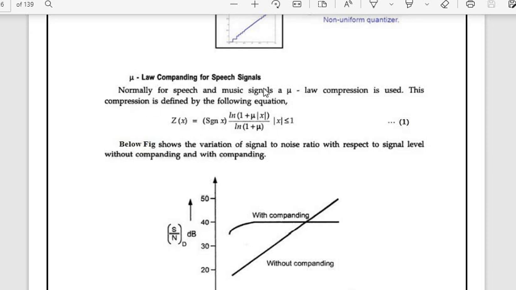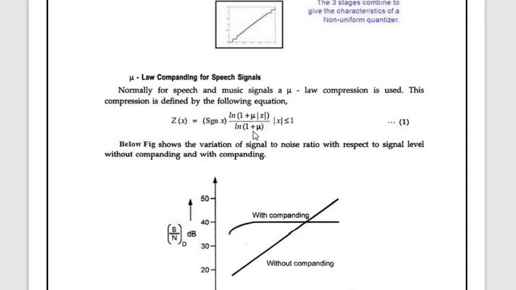Normally for speech and music signals, the mu law compression is used. This kind of compression can be defined as z of x is equal to signum x into log of 1 plus mu into x, divided by ln of 1 plus mu, for x less than 1. It is mostly used for music and speech signals.